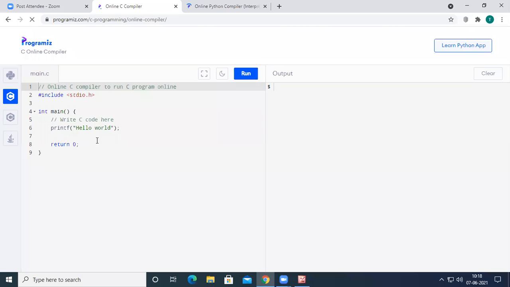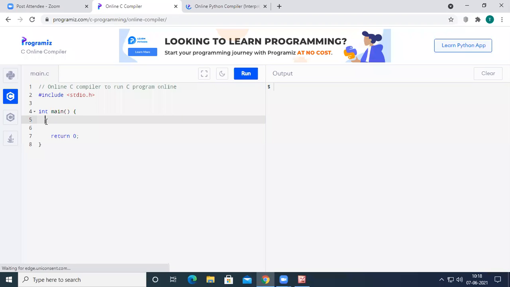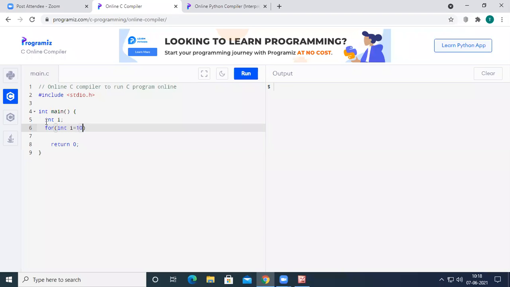Okay, so in a C program, let us see how to print the numbers from 10 to 1 in reverse order by using a for loop. Let us declare a variable i, and I'm going to write the for loop here: for int i equal to 10, i greater than or equal to 1, i minus minus.